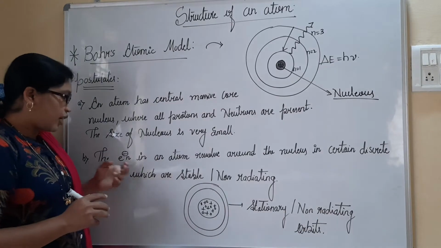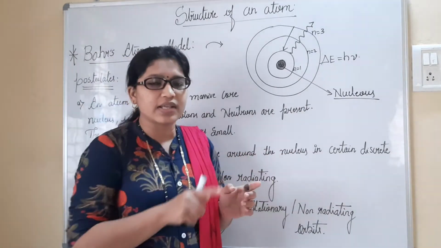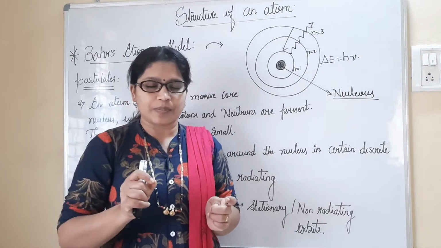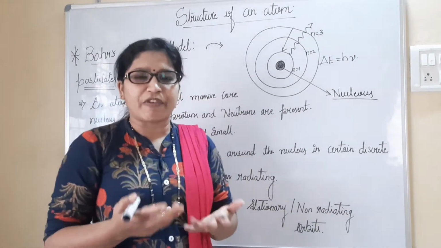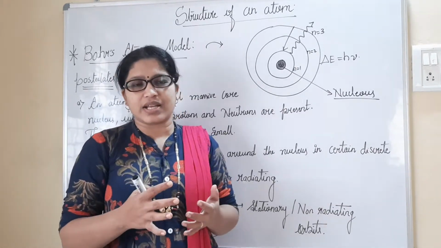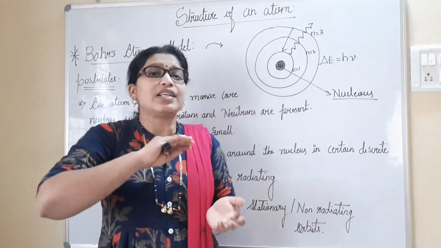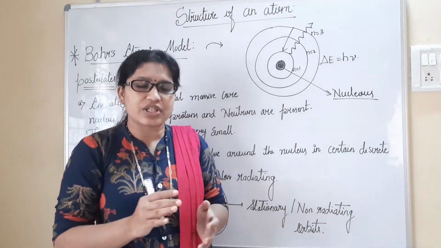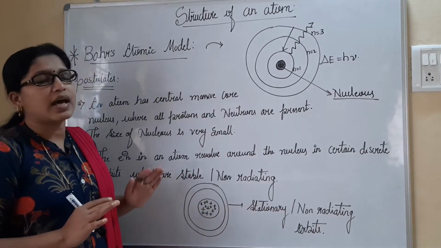Next, the electron in an atom revolves around the nucleus in a fixed path. The path in which the probability of finding the electron is maximum, which is stationary and non-radiating in nature, is called an orbit.